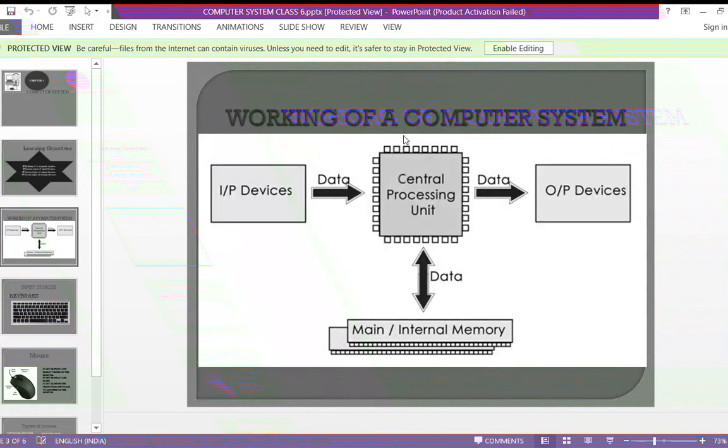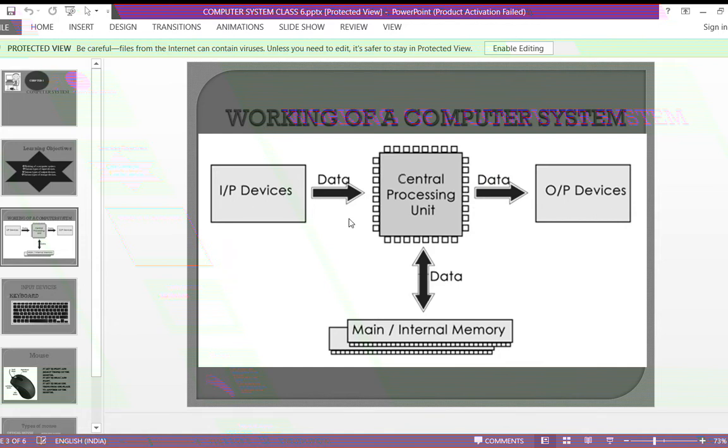As you can see in the image, this is the working of your computer system. Computer is nothing but an electronic machine which does our work easily. So nowadays everyone is using computer. Whenever you go, you can see the computer. Because the computer does our work easy, so instead of writing with pen and paper, the people are using computer so that our work will get easy.